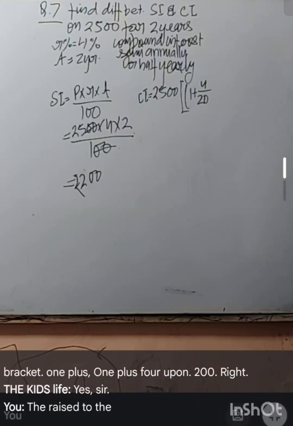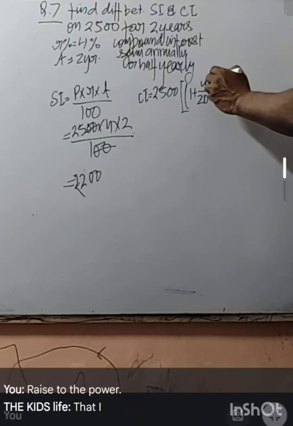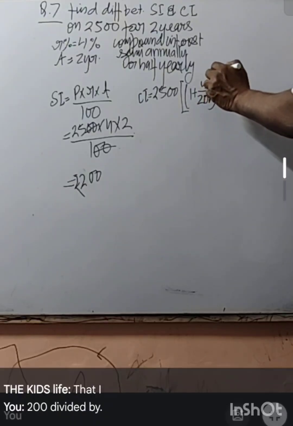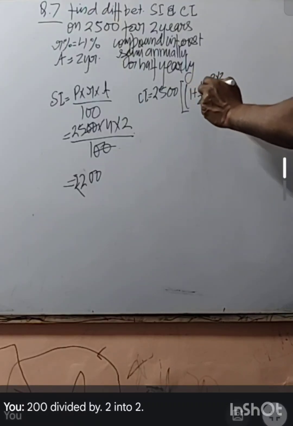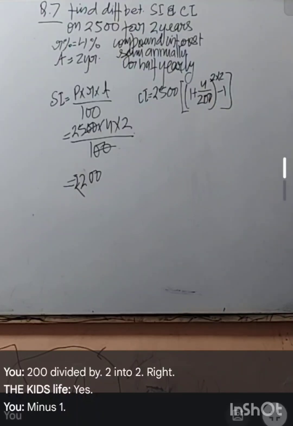Raised to the power 2 into 2, minus 1. You get this?